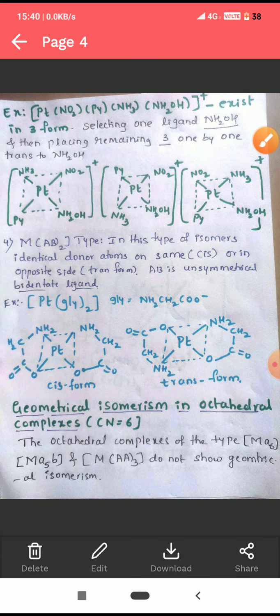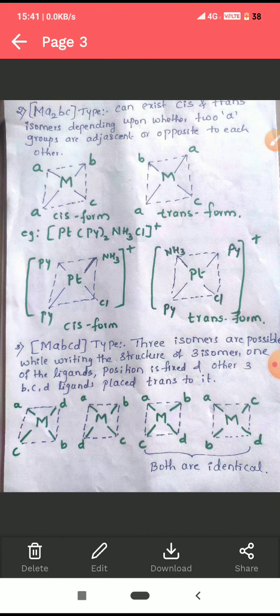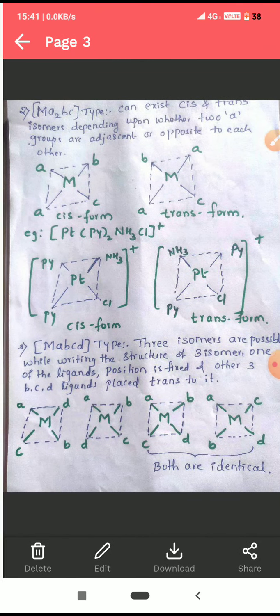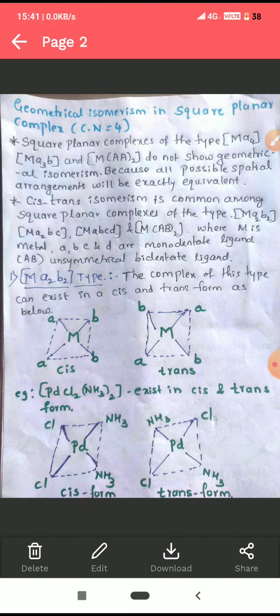Okay, this is about the examples for the geometrical isomers of the complexes having coordination number 4. There are 4 types of isomers possible: MAB2 type, MABCD type, MA2BC type, and MA2B2 type.